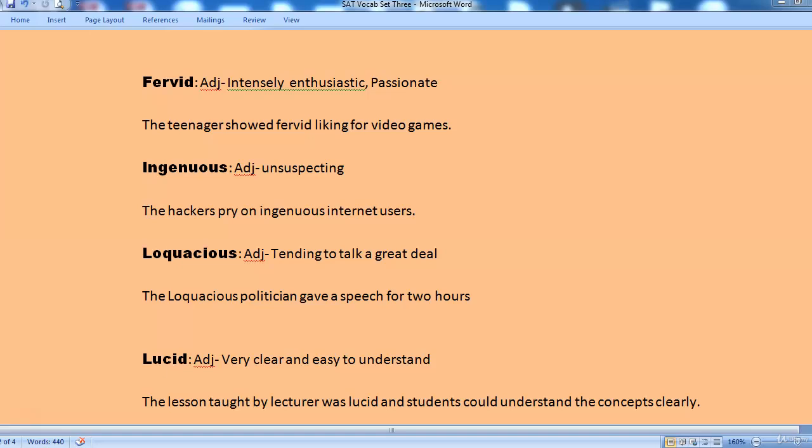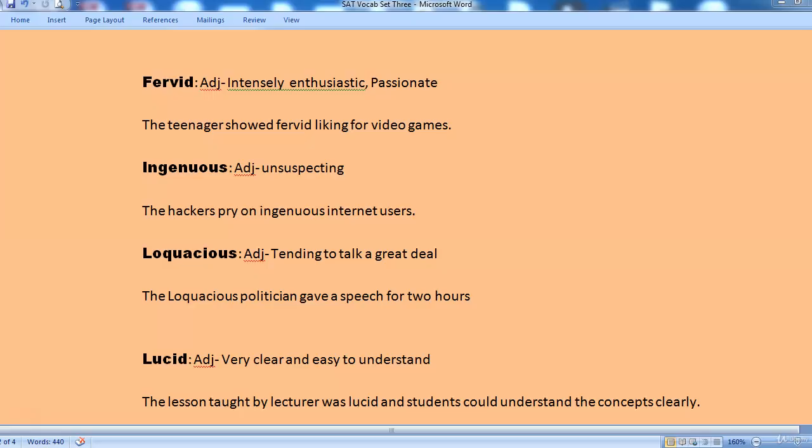Ingenious. Ingenious is an adjective and it means unsuspecting. The hackers prey on ingenious internet users. Trust me, it is happening day in and day out. Somebody would try to hack others' computers.